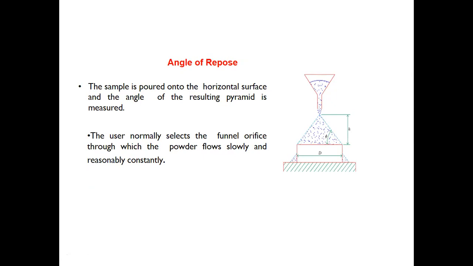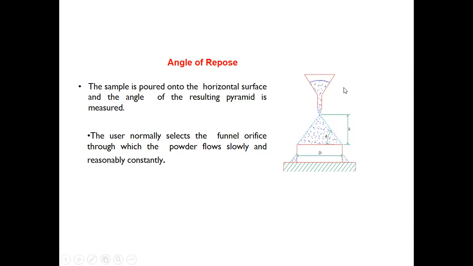Angle of repose. The sample is poured onto the horizontal surface and the angle of the resulting pyramid is measured. The user normally selects the funnel orifice through which the powder flows slowly and reasonably constantly. So funnel is placed at the fixed length.